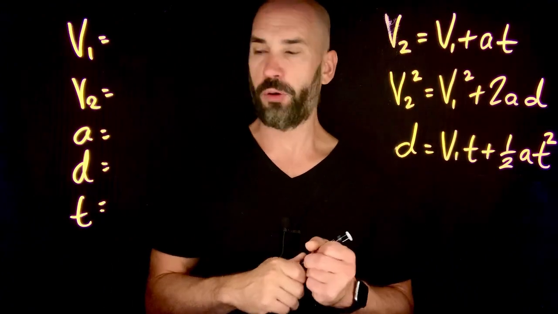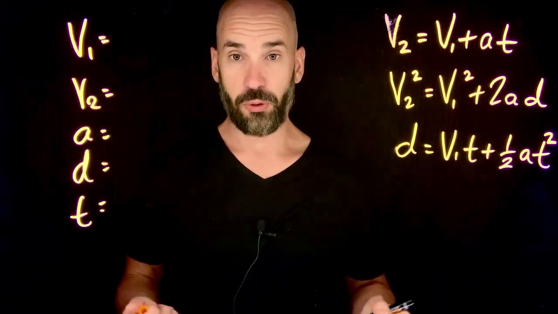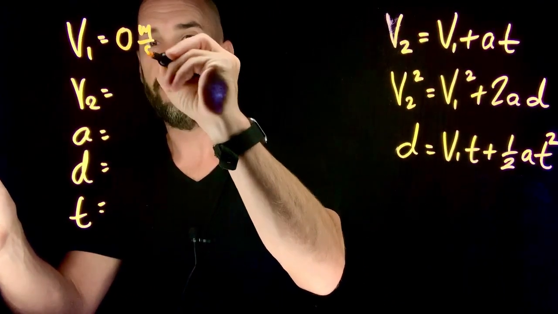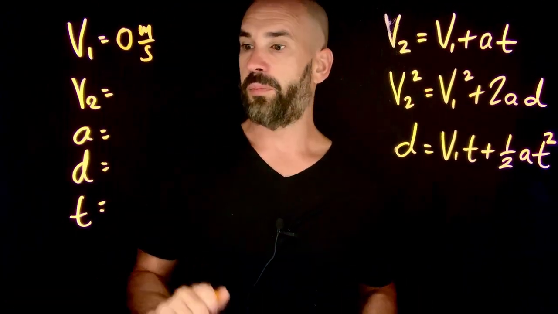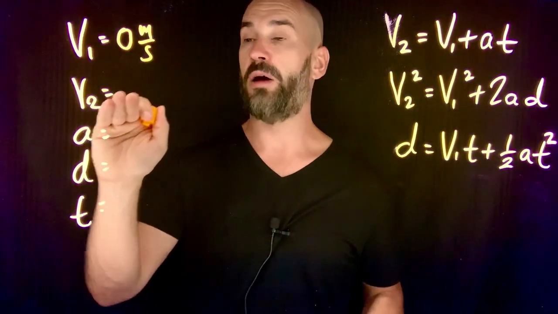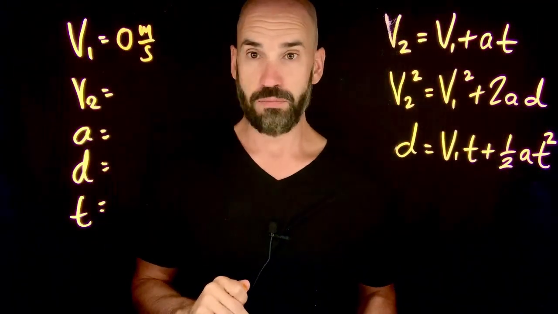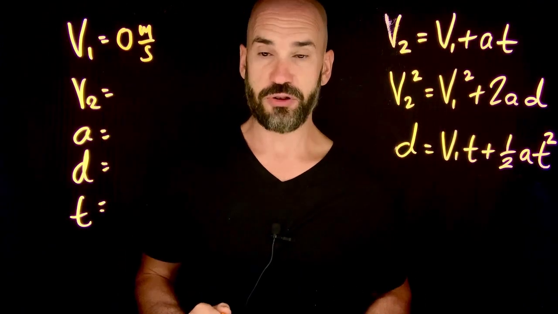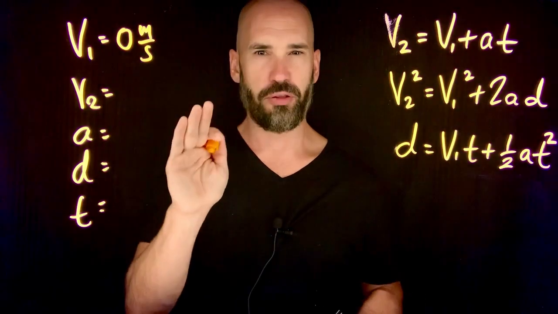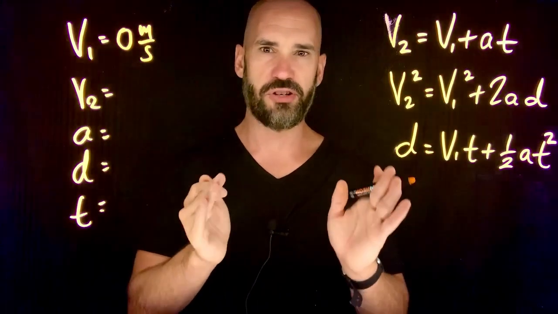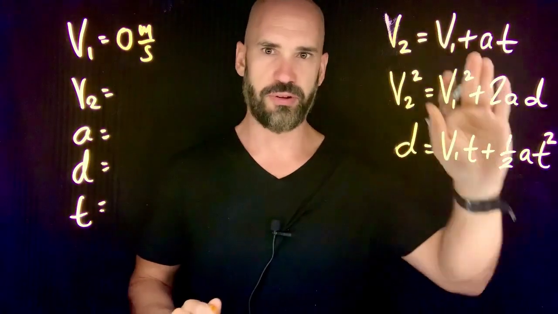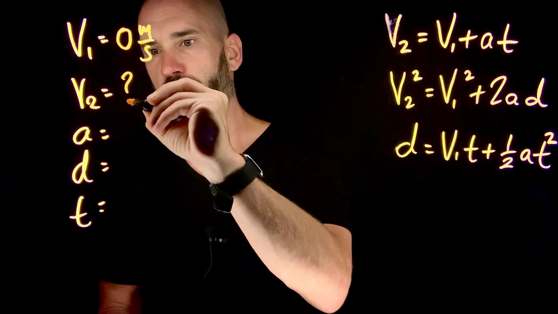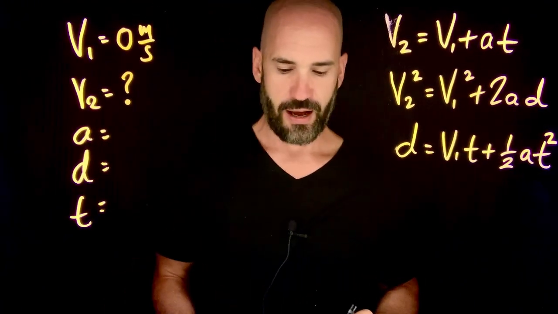Okay, so first things first, Usain Bolt starts from rest. Again, 0 meters per second is our V1, okay? Again, in this problem, we want to find out what the velocity is at some later moment in time, right? We want to find out what is his max speed after 2 seconds of maintaining the acceleration. This is one of those times we kind of use speed and velocity interchangeably because we don't care about direction so much with the kinematic equations, okay? So this is going to be our question mark, what we're learning, okay?